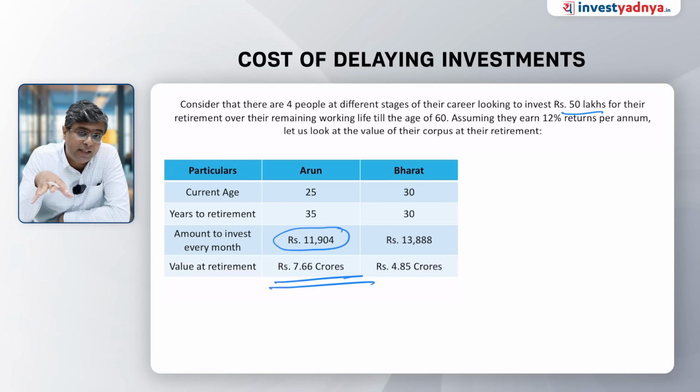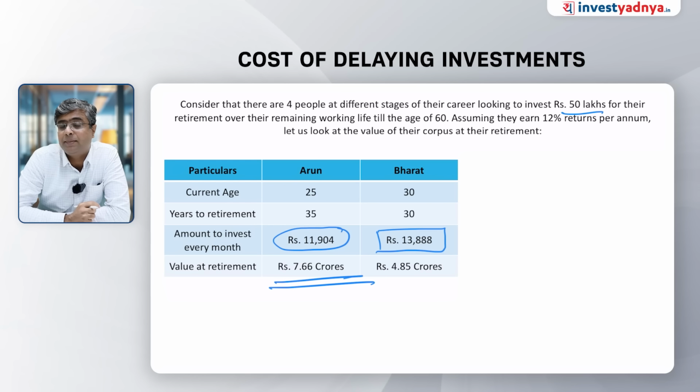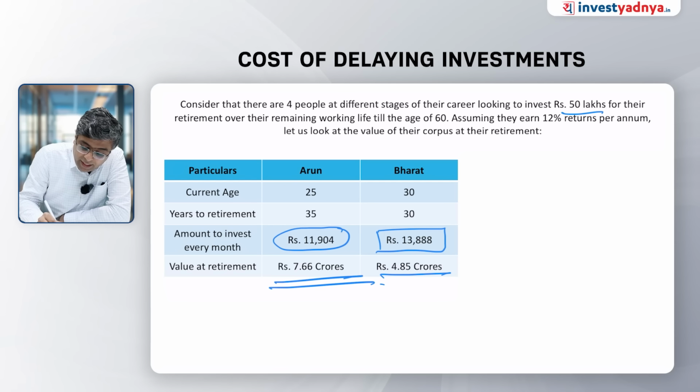Then Mr. Bharat, who started at 30 years, will invest for 30 years. To make a total investment of 50 lakhs, he needs to invest 13,818 rupees per month. So now Mr. Bharat's 50 lakhs rupees of investment, which he is not investing as a lump sum but over the period of 30 years, will become 4.85 crore.